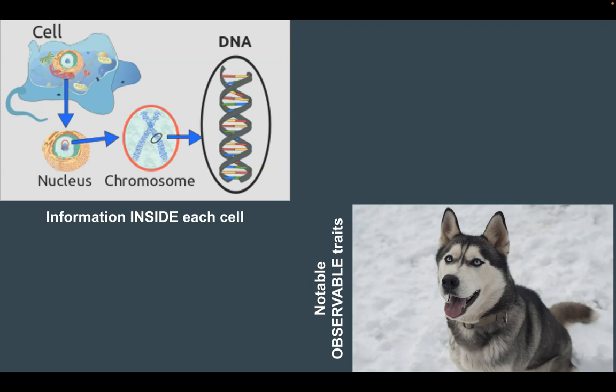Now, those small differences can be seen in this example. Here we have a dog, and we're looking at its cells, so we're seeing what's inside the dog, and we'll see how that affects what's on the outside, the observable characteristics of the dog. So inside each of the dog cells is a nucleus filled with chromosomes that are DNA.